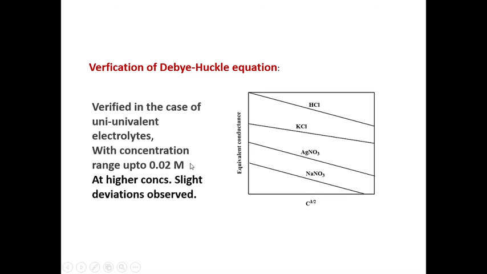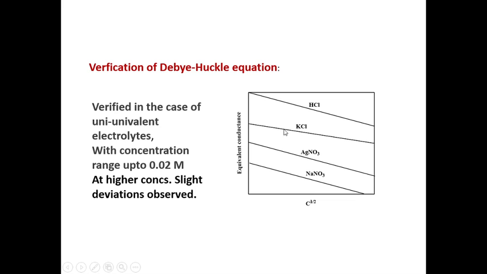Above this, at higher concentrations, they observe deviations from this equation. So, the HCl curve is like this, which is due to the fast moving H plus ion, that is why its equivalent conductance is higher.